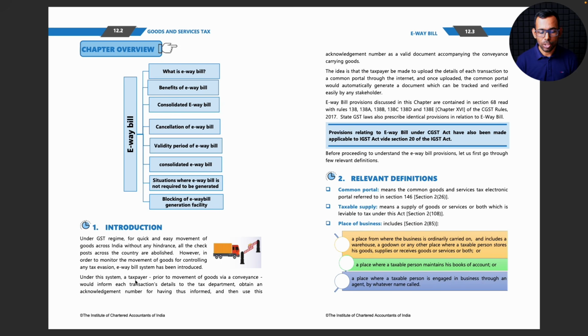Okay, under this system, a taxpayer, prior to movement of goods via conveyance, would inform each transaction's details to the tax department, obtain an acknowledgement number for having thus informed, and then use this acknowledgement number as a valid document accompanying the conveyance carrying goods. Okay, so the key phrase that I see here is "prior to movement of goods." It's not that I dispatch the goods from my warehouse and then try to inform on the way. No. First I have to get the documents ready. It seems like I have to make this e-way bill document, get the acknowledgement number generated, and only then can I move the goods out of my warehouse.